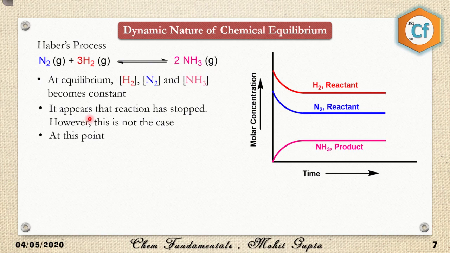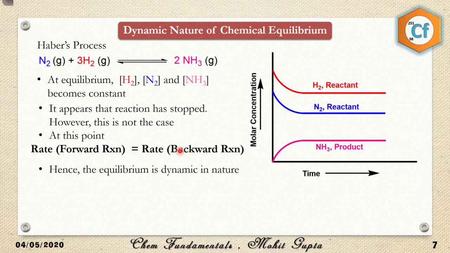Now, when it reaches equilibrium, it seems that the reaction has stopped. However, it is not the case. At this point, the rate of forward reaction is equal to the rate of backward reaction. Hence, the equilibrium is dynamic in nature. It is not static, because a constant movement of reactant into product and product back into reactant is available.